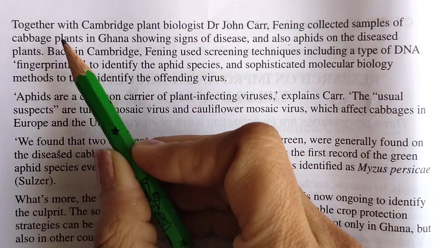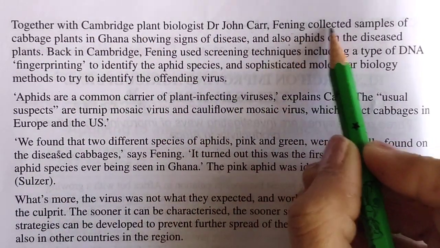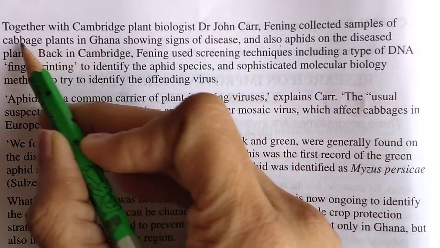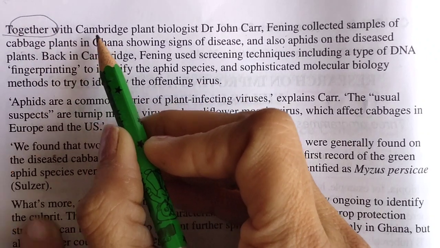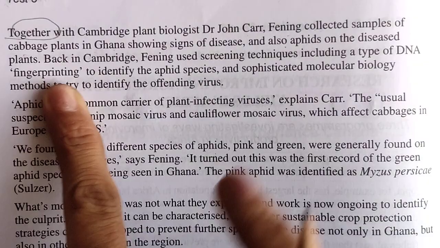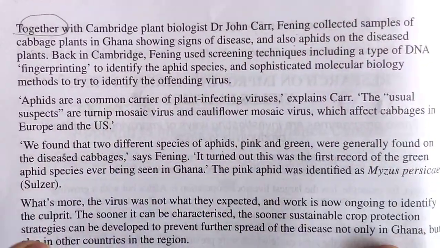So this also, next paragraph, next page. Together with Cambridge plant biologist Dr. John Fanning collected samples of cabbage in Ghana showing. So here "together work" means we need to find the answer in the previous paragraph. Now another person is interrupted here, so we were looking only for